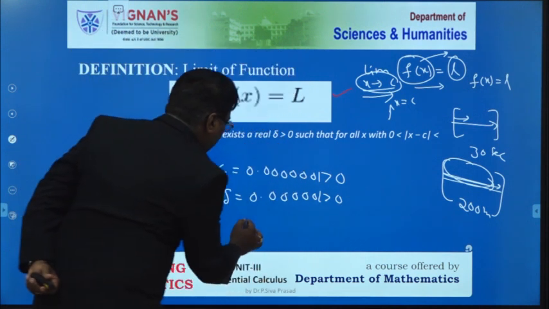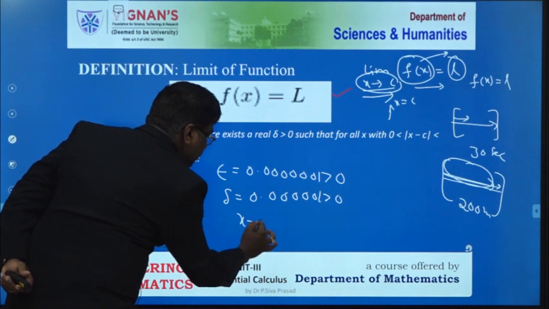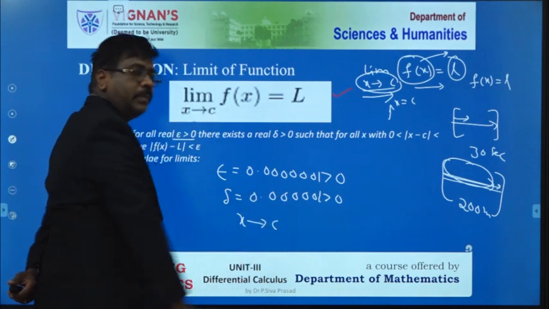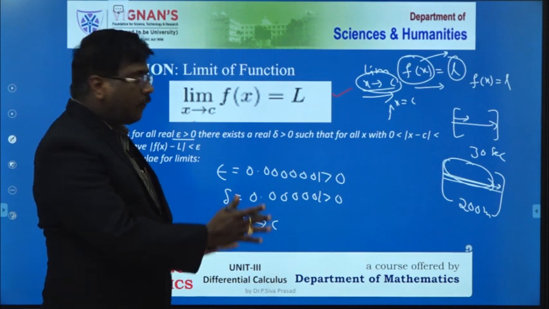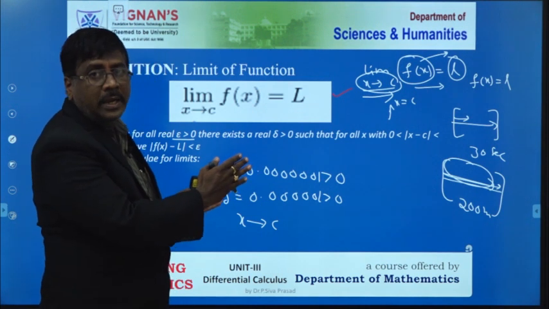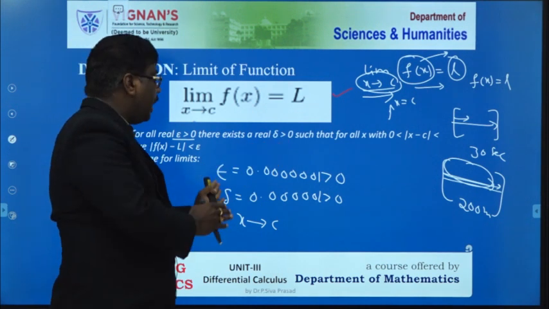The meaning of that is x approaches c. That means the distance from x to c is negligible, less than delta.